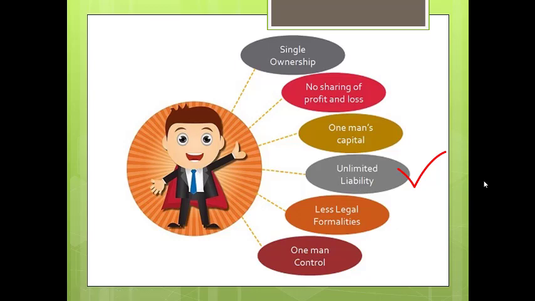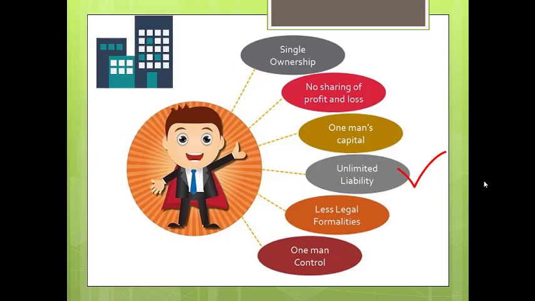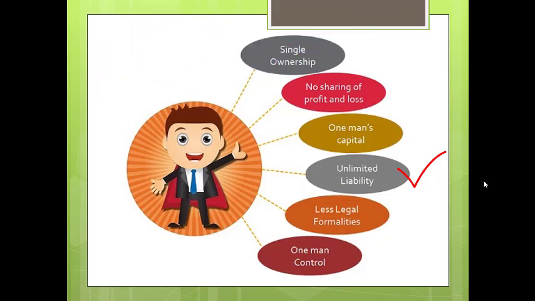So due to this, the sole owner cannot be relaxed in business matters and dealings because of the unlimited liability feature. Think for yourself, if you are running a business and you have taken a loan from outside, and when you want to repay the loan your business assets are not enough because your business is not earning well, then your personal properties and personal assets will be called to repay the external debts of your single company.